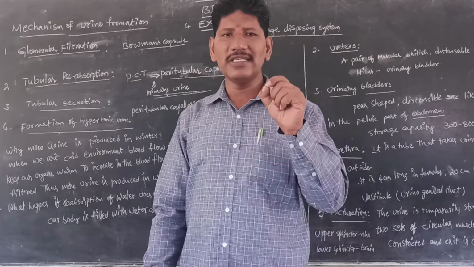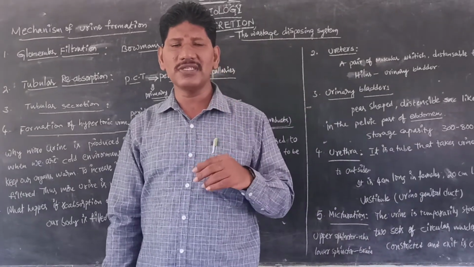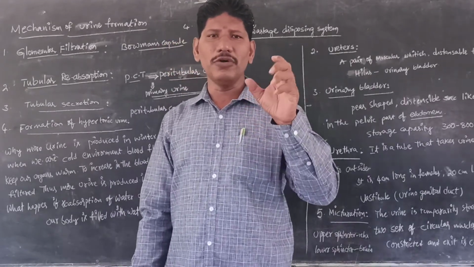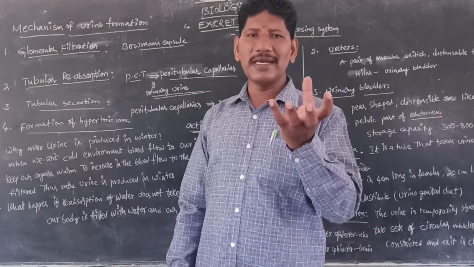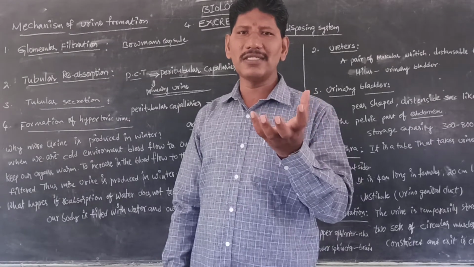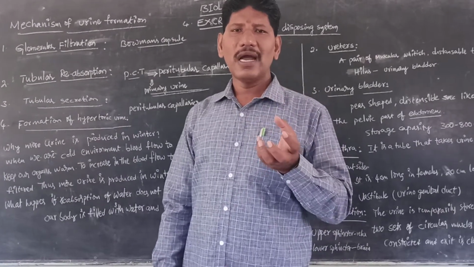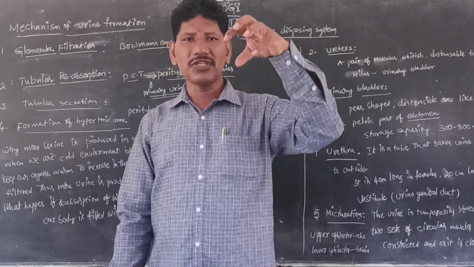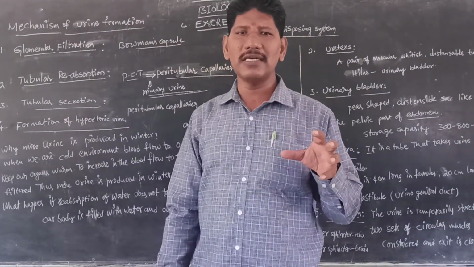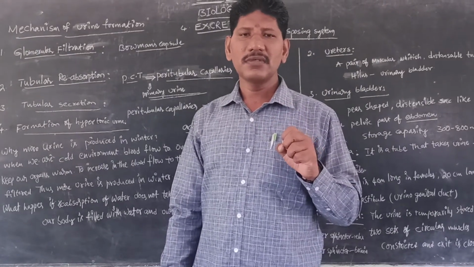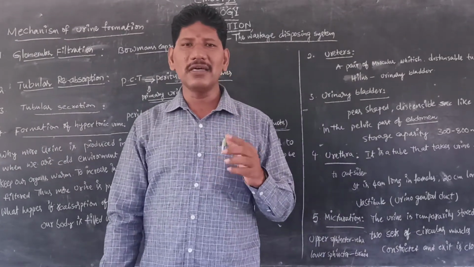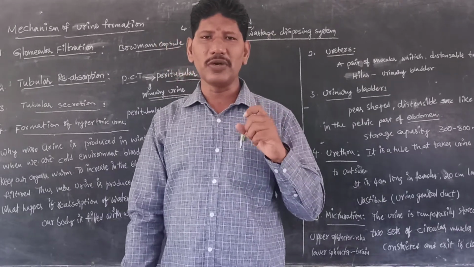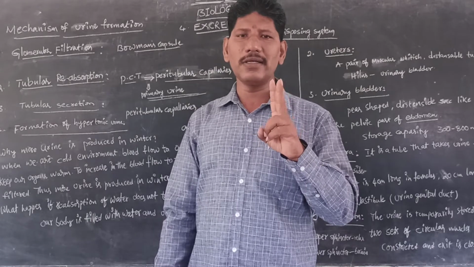Each nephron is made up of mainly two portions. One is the Malpighian body. The Malpighian body consists of Bowman's capsule, a blind cup-shaped structure, and the bunch of capillaries present in that Bowman's capsule is called the glomerulus. The rest of the part is called the renal tubule. The first part is the renal capsule, the second part is the renal tubule, and the renal tubule again has three parts.